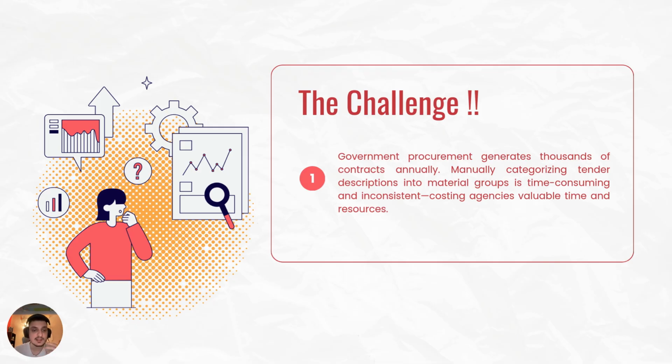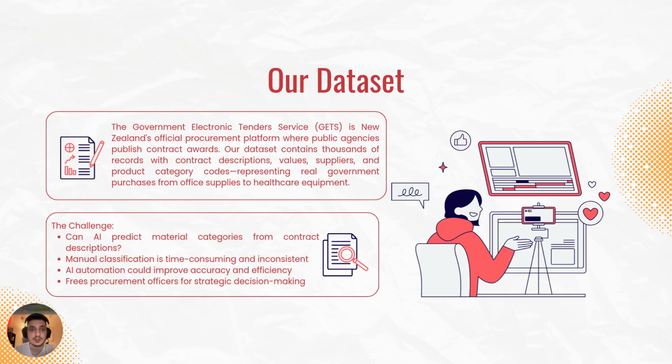Let's have an idea of the data set itself. The data set is the Government Electronic Tenders Service, which is GETS. It's the New Zealand official procurement platform. I got this from Google actually, and from their website, where public agencies publish their contract awards, their opening date, their closing date, and the type of contract awards.